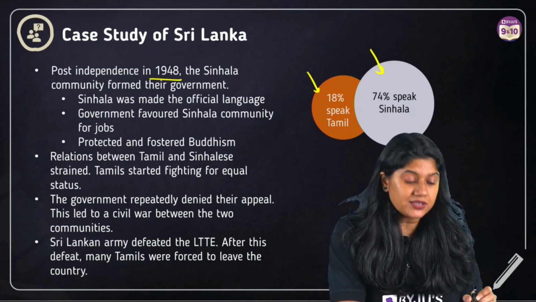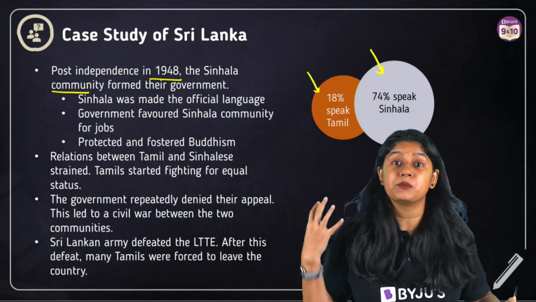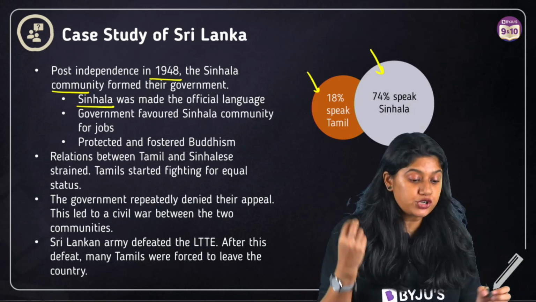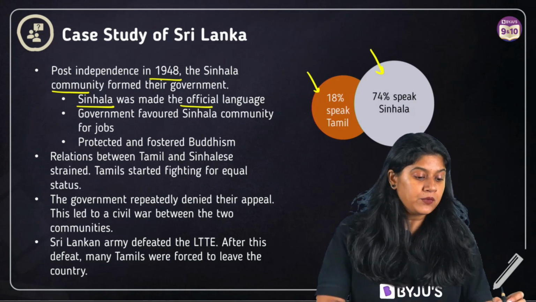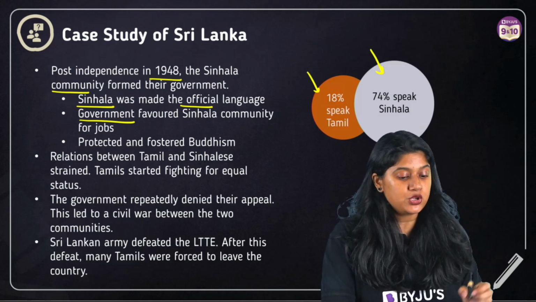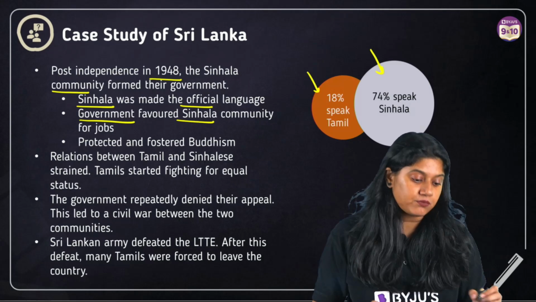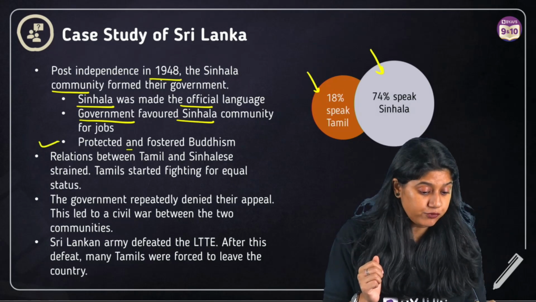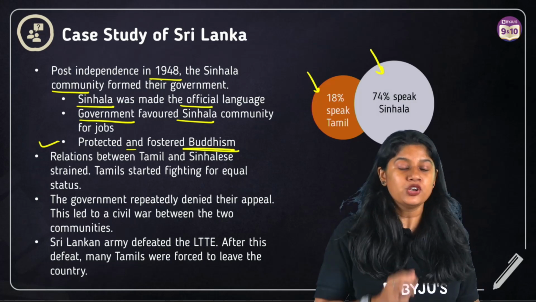After the independence in the year 1948, the Sinhala community, because they were in the majority, formed the government. The Sinhala language became the official language of Sri Lanka, and unfortunately the government favored the majority only for government jobs and so on. This definitely led to a little bit of tension. Apart from that, they protected and fostered the religion also, which is Buddhism at that particular time in Sri Lanka.